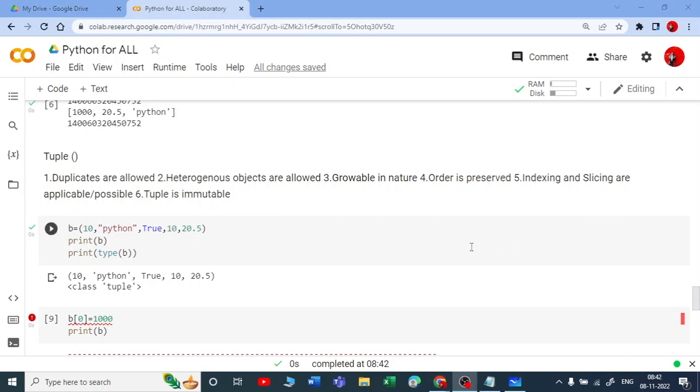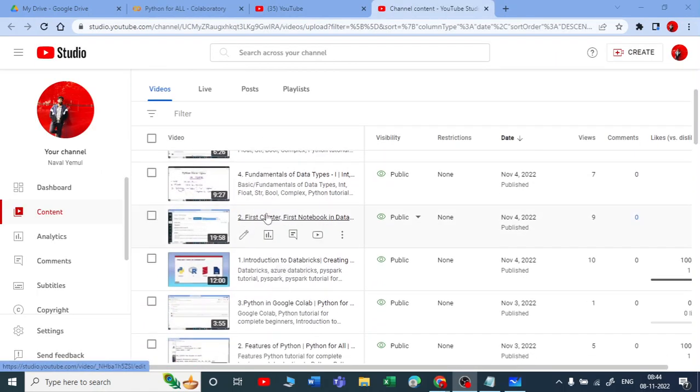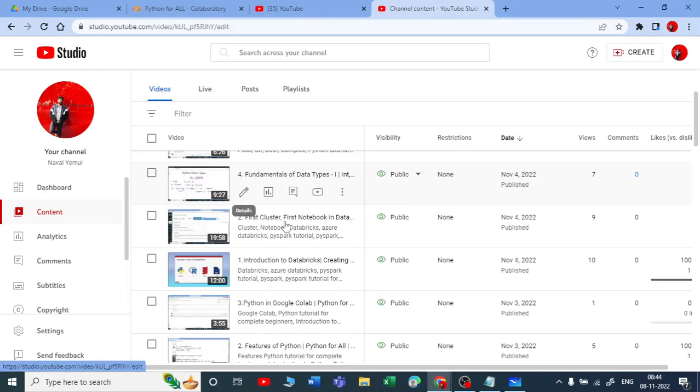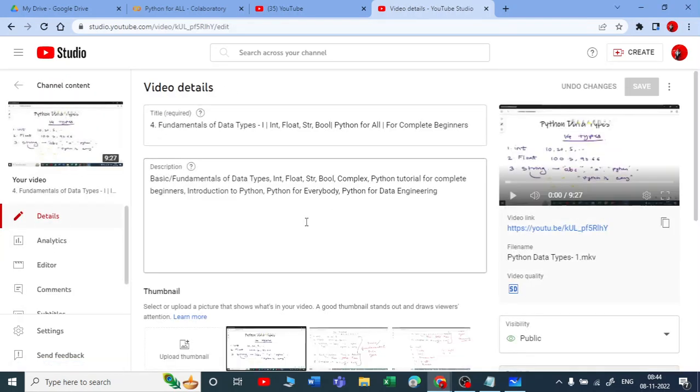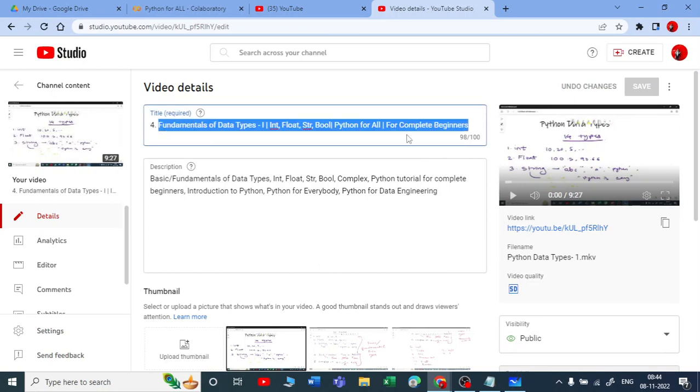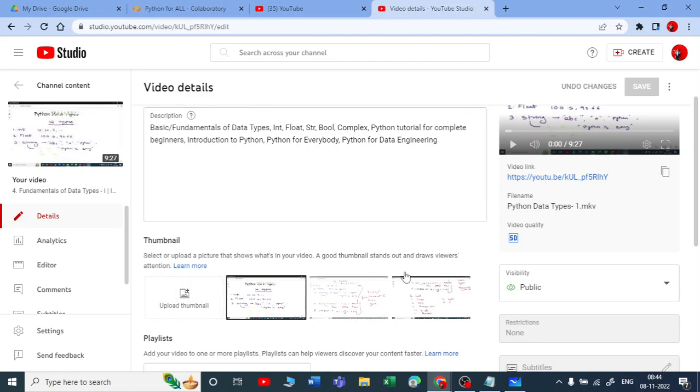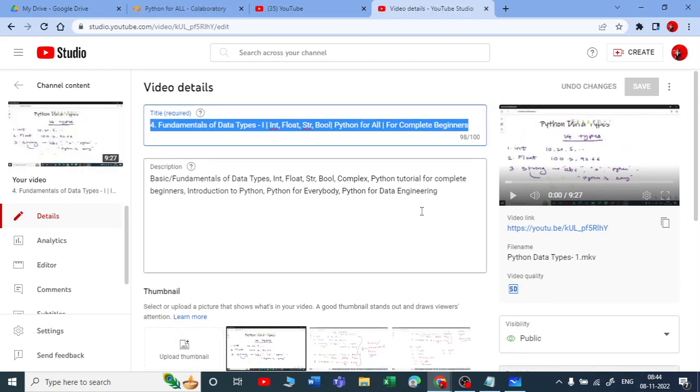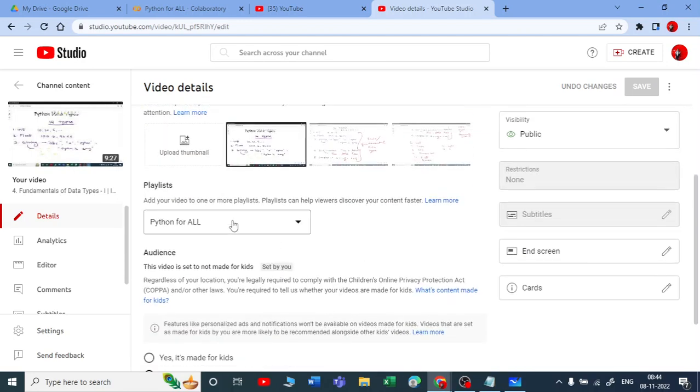If I ask you a simple question based on memory, if I am taking a list or if I am taking a tuple, which will consume more memory? Whether list will consume more or tuple will consume more memory? Here, if I just open any of the videos, for example this video, fundamentals of data types, Python. Now, can you edit this title? Yeah, you can edit. How many times? You can edit 100 times. You can edit the thumbnails also. You can do all the settings. You can edit the description, you can change the playlist.